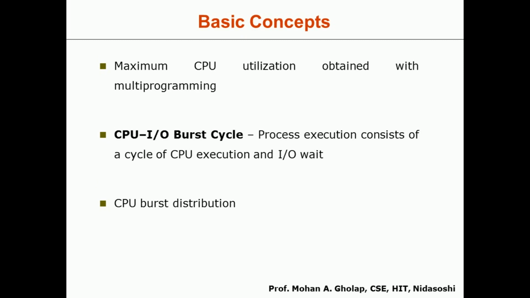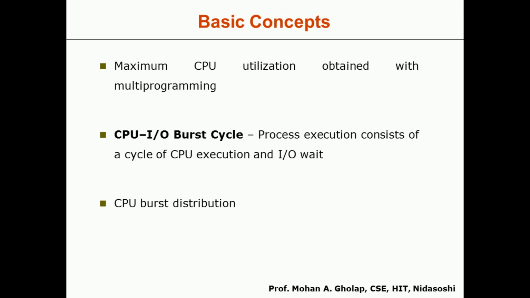So let us start the discussion of CPU scheduling. We know that whatever computer systems we have today are all multi-processing systems. Multiprocessing in the sense that a number of processes will be executing at the same time, simultaneously, performing different kinds of activities.